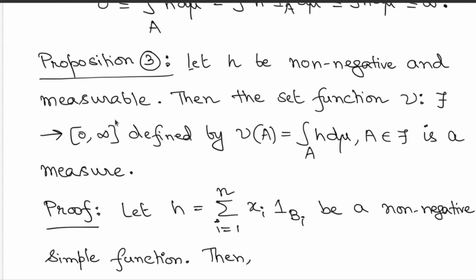So take h to be non-negative and measurable, consider this set function nu, which takes any set A to the integration of h over the set A, and you are going to claim that this is a measure. So if you integrate a non-negative measurable function over the sets A and vary the set A, then you get a very nice set function which is non-negative and countably additive, that is a measure. Okay, so we are going to prove this fact.